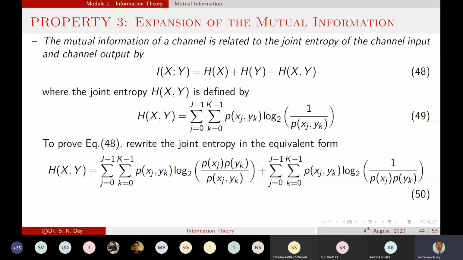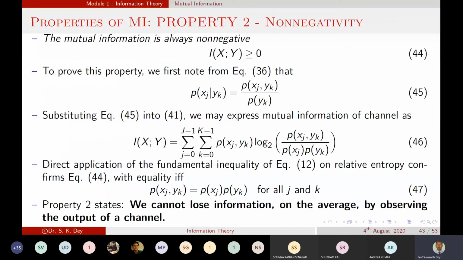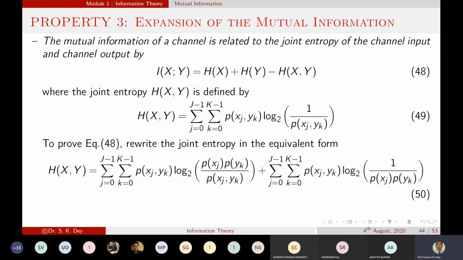Now if we extend to the third property of the mutual information, which is the expansion of the mutual information, how can we expand this? Initially we have seen mutual information I of x semicolon y equals H of x minus H of x given y.